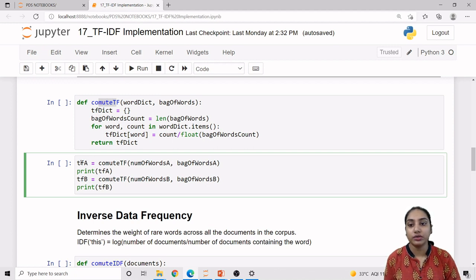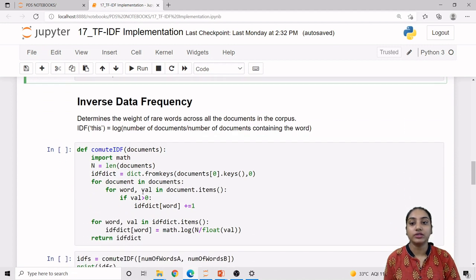So whatever output it returns as a TF dictionary, we are storing in TF A, so that we are printing. Again we are computing the TF for document B. So number of words of B and bag of words of B will be given as parameters. Now the term frequency of document B will be stored in TF of B. So this is our TF calculation.